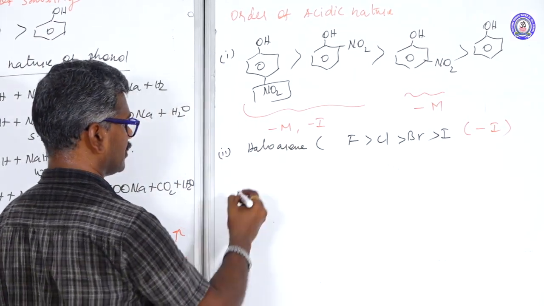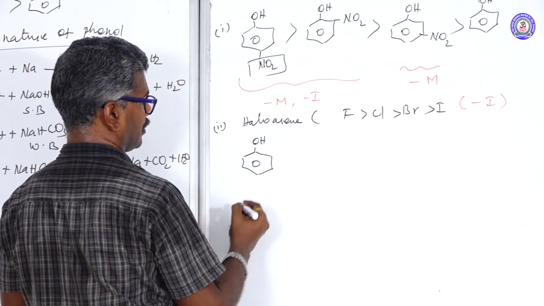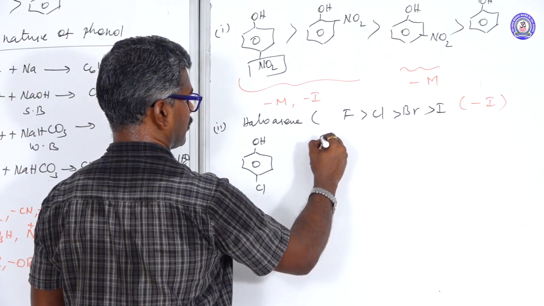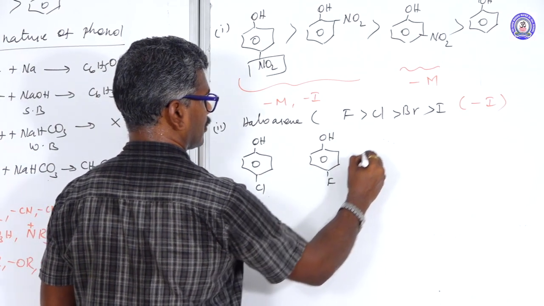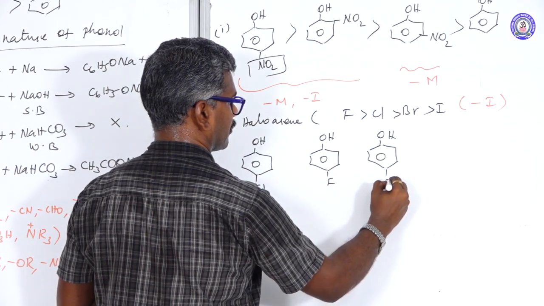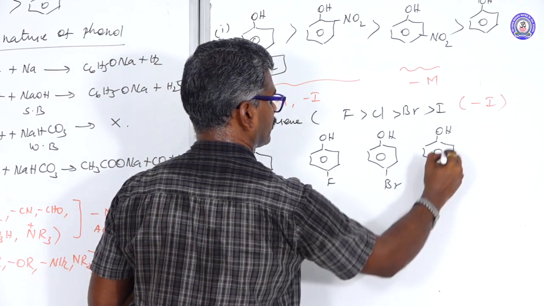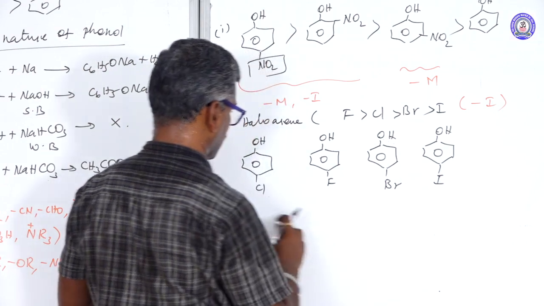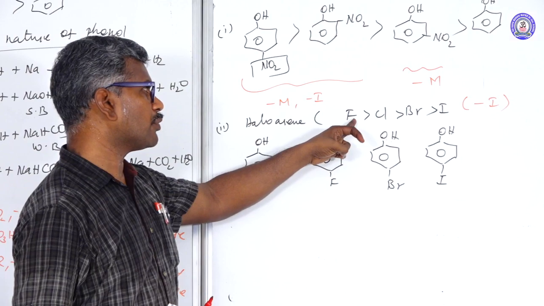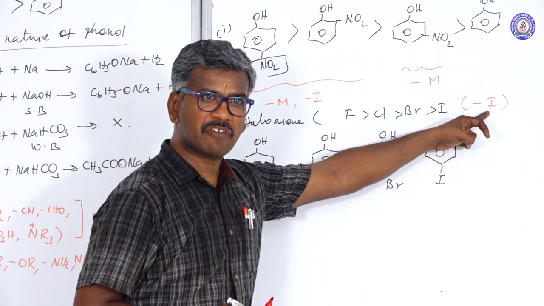For example, all the halogens depend upon electronegativity. So fluorine is more electronegative than chlorine due to the minus I effect.